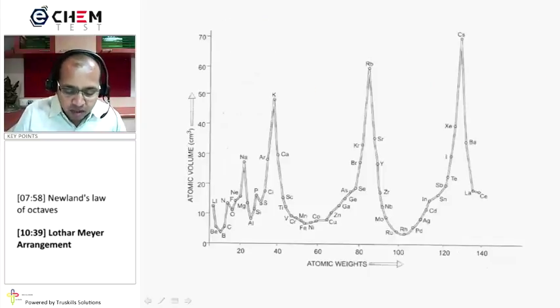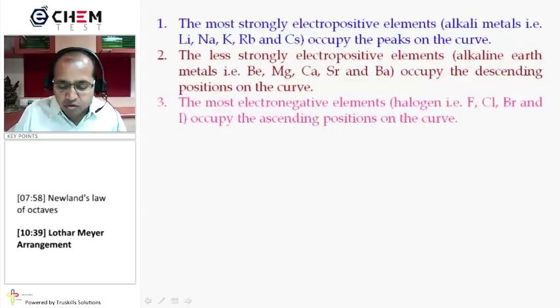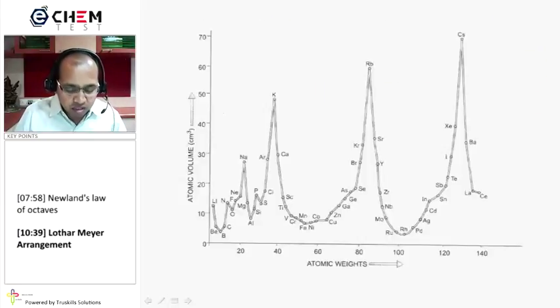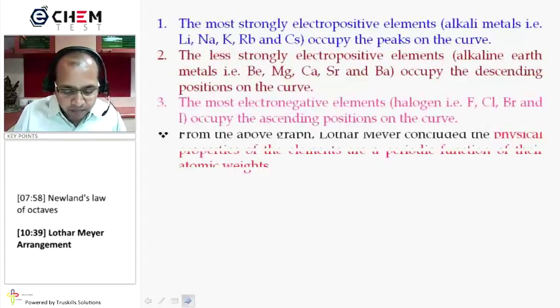Look at this: the peak is alkali metal, and the descending position is alkaline earth metal. In the same way, the most electronegative elements, fluorine, chlorine, bromine, occupy the ascending position on the curve. This is fluorine, this is chlorine, this is bromine, this is iodine, present in the ascending position.